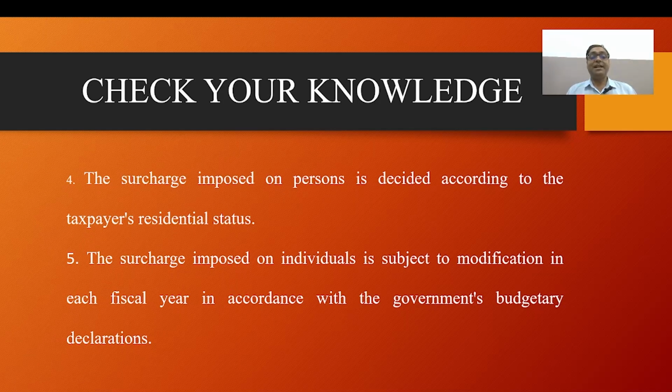We have already discussed in the last slide that a person can be a company, individual, HUF, AOP, BOI, local authority or artificial juridical person; all come under person as per section 2 clause 31. Here we decide on the basis of residential status. If we take the decision on the residential status basis, this is definitely true. It may not be false.